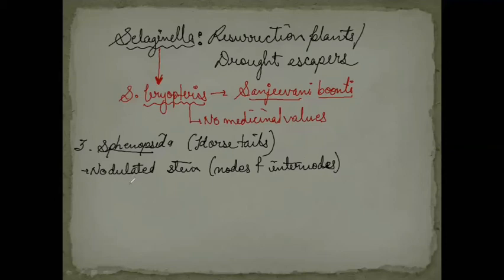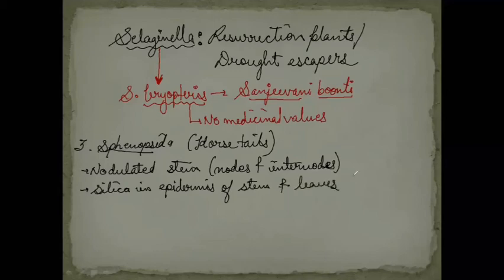Next, the epidermis of the stems and leaves has silica deposition, which is a major cause of fire in the areas in which these Sphenopsida members are present. So the next point is silica in the epidermis of stem and leaves, and this is a reason for fire in these plants.